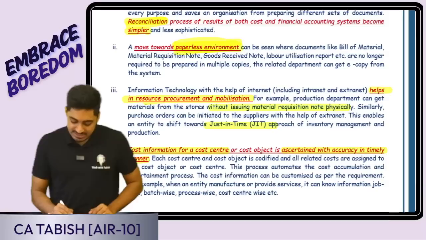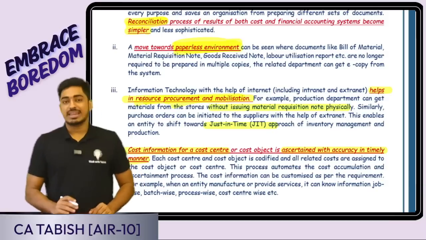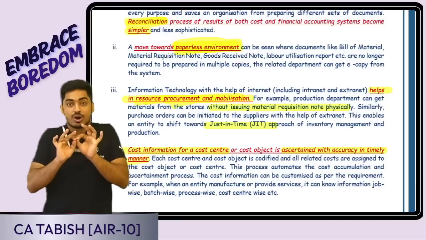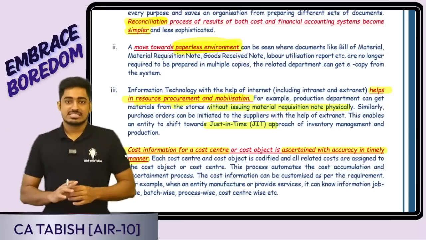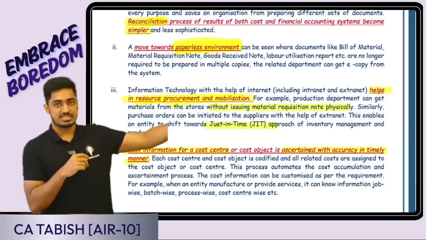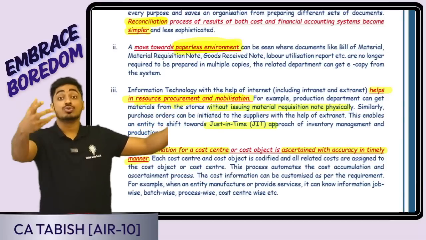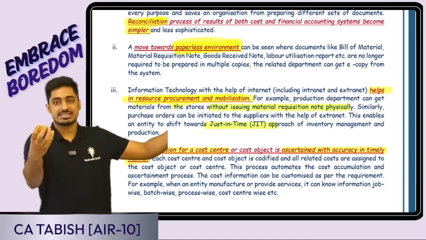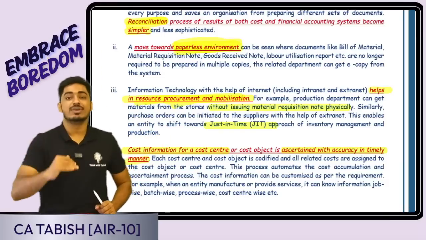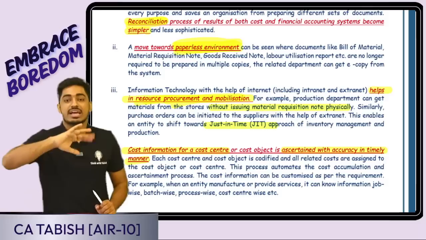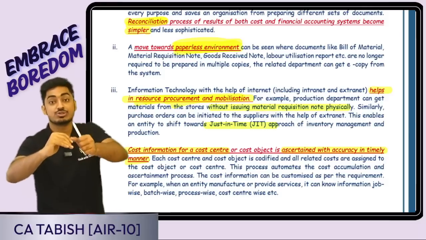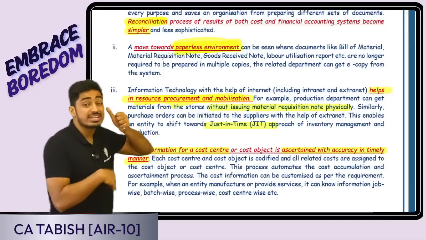Third, it helps in resource procurement and mobilization. Whatever resources I should be buying and how to utilize them get automatically linked. Say for example, I am purchasing. Who is responsible for purchase? The purchase department. Where are goods stored? The stores department. You would have learned EOQ. You have an inventory level and reorder level. Normally, once the goods reach reorder level, the stores manager should inform the purchase manager that the goods have reached reorder level.